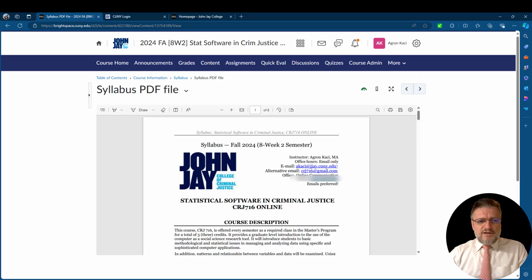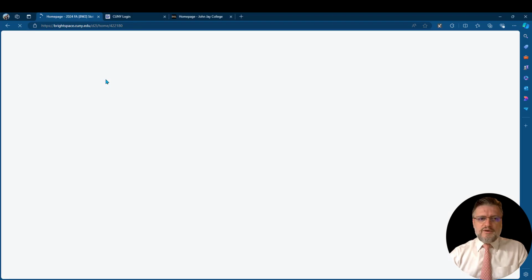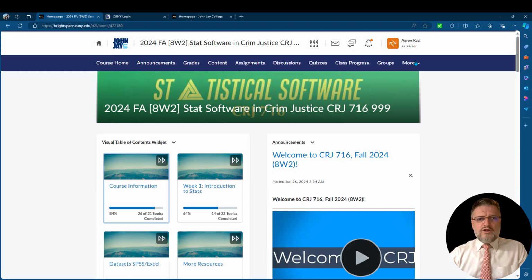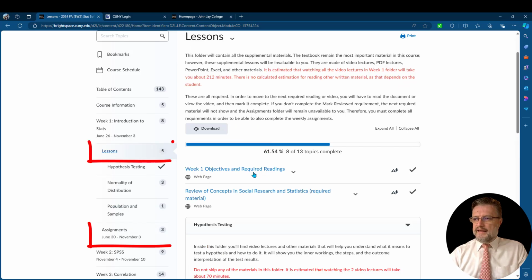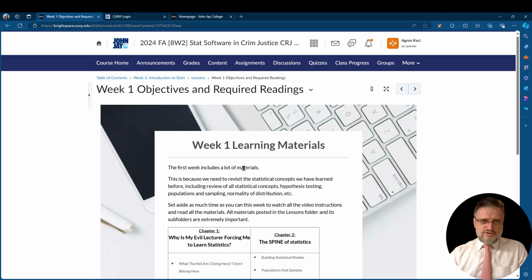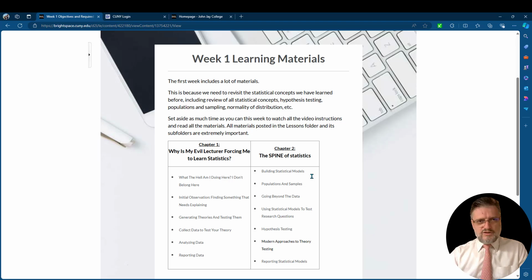So after the syllabus, we will go to the assignments, and I will show you where the assignments and course materials are. The course will be organized in weeks. Week 1, as you can see right here, will have Introduction to Statistics. Each week will be organized into 2 folders, Lessons and Assignments. The Lessons folder will have the objectives and required readings. We'll have what chapter you need to study from the textbook.